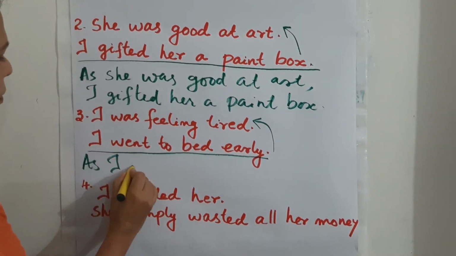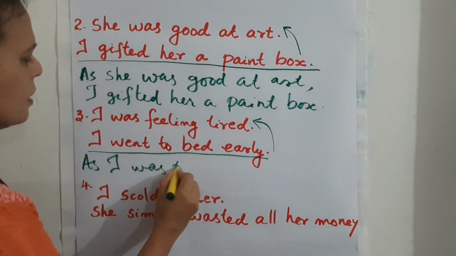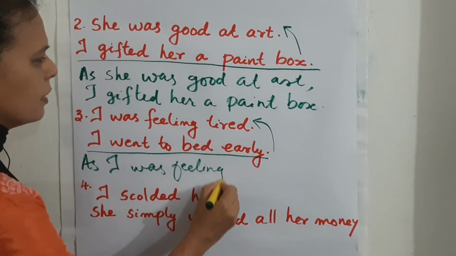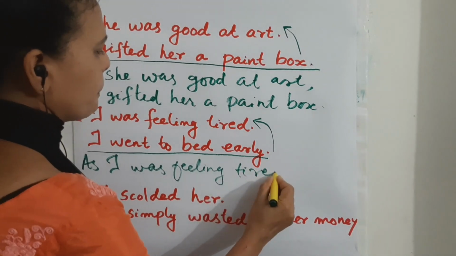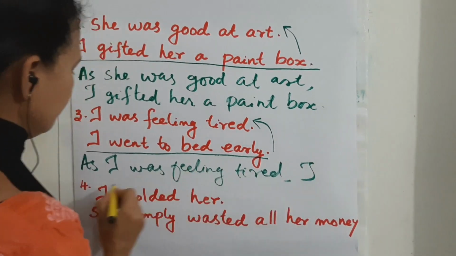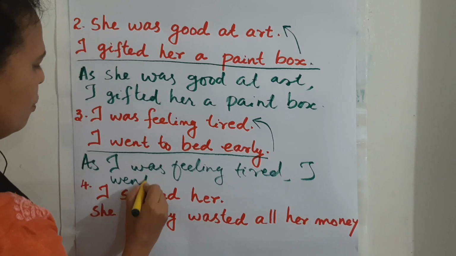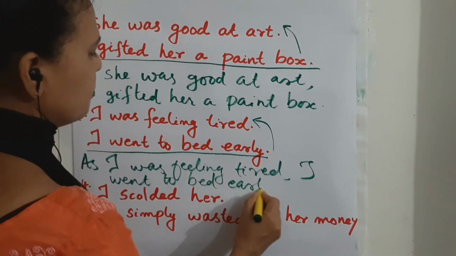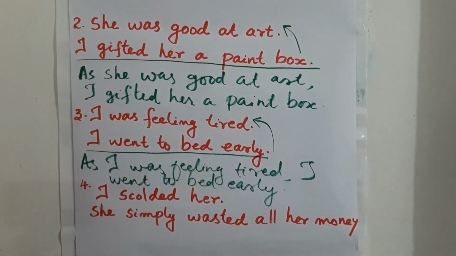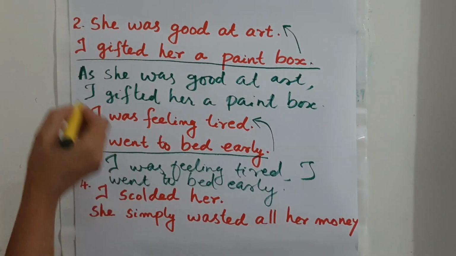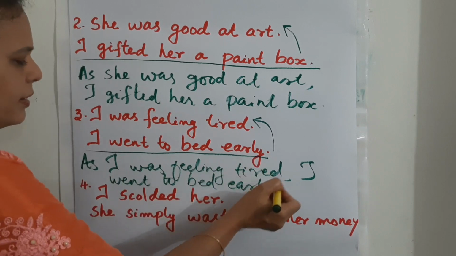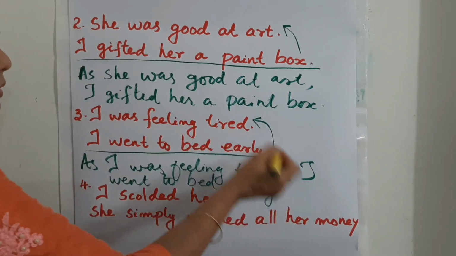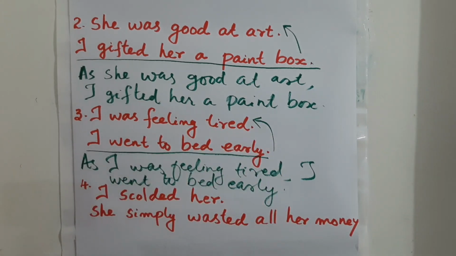As I was feeling tired, I went to bed early. The same way you can use since also. Since I was feeling tired, I went to bed early. It's very simple, no?